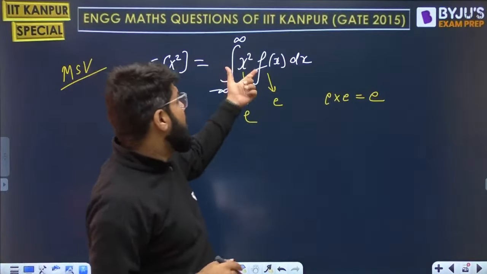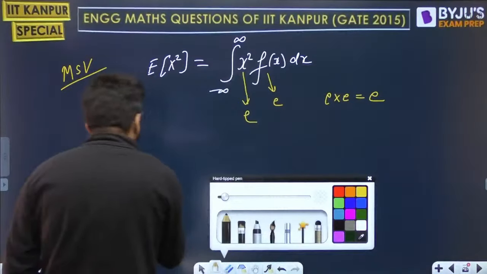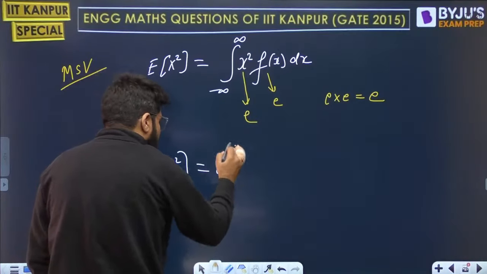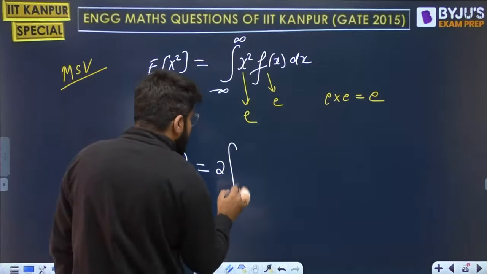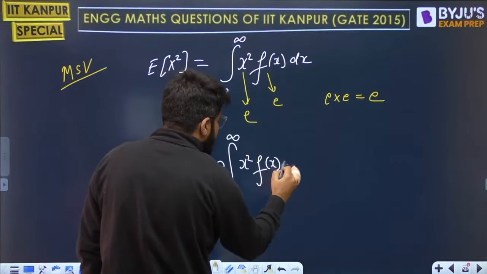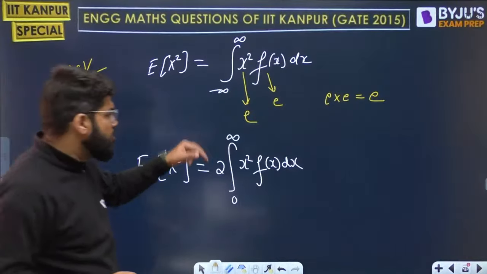Because we are integrating an even function within the limits minus a to a, according to the definite integral property, this integration should be twice the integration 0 to infinity of x square fx dx.